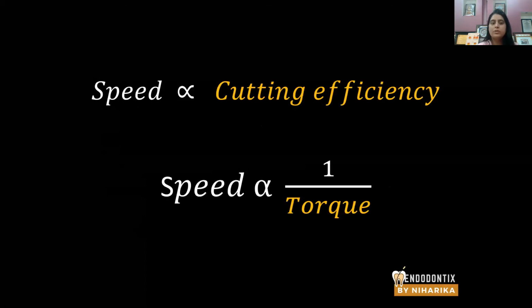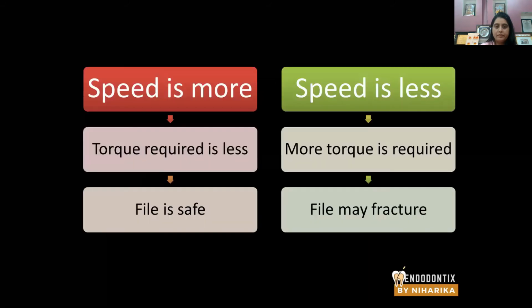Now, as we all know, speed is directly related to cutting efficiency. The more the speed, the more the cutting efficiency. And speed is inversely related to the torque value. That means if you apply a high torque value, your speed will be less. If you apply a low torque value, the speed will be high. Suppose the instrument is rotating at around 500 RPM.